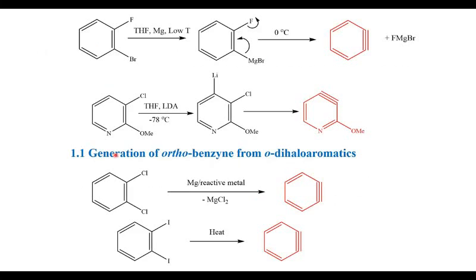Similarly, 2-bromofluorobenzene was converted to a Grignard reagent, followed by the elimination of magnesium dihalide to produce benzyne. Similarly, 1,2-dihaloaromatic compounds such as 1,2-dichlorobenzene, when treated with sodium or magnesium or any other reactive metal, produce benzyne. 1,2-Diiodobenzene, when strongly heated, produces benzyne by the elimination of an I2 molecule.